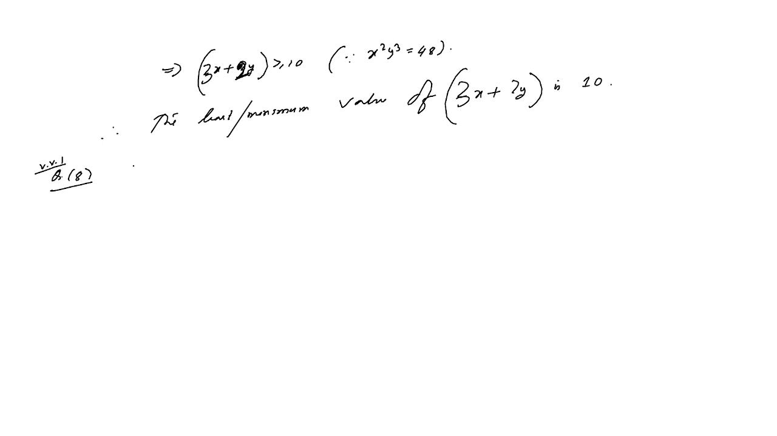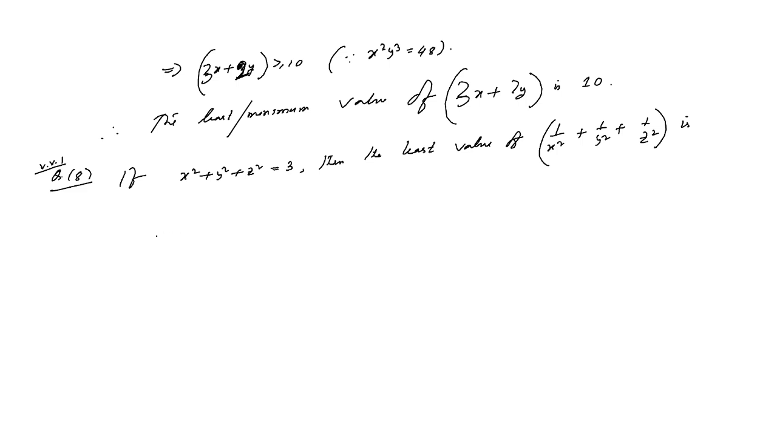If x square plus y square plus z square equals to 3, then the least value of 1 by x square plus 1 by y square plus 1 by z square is option A 3, option B 9, option C 1, and option D 6.